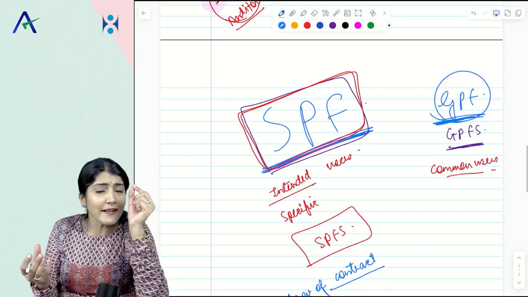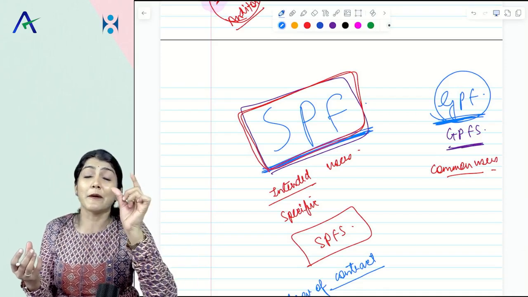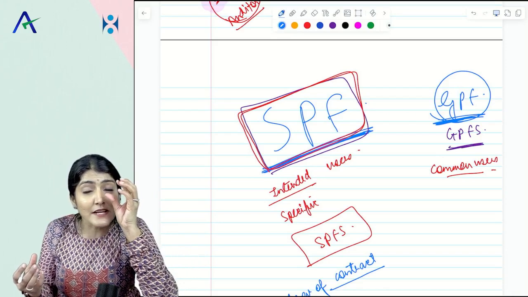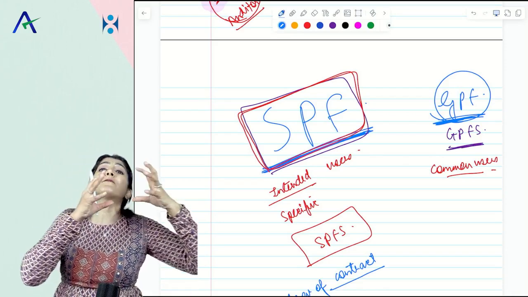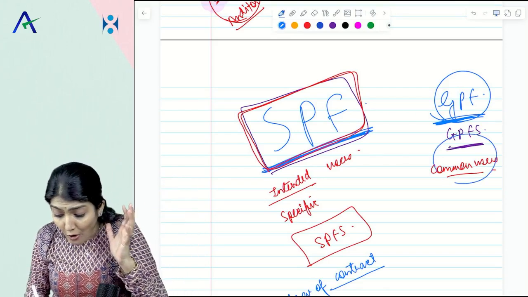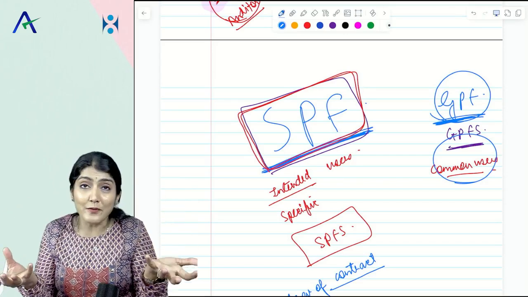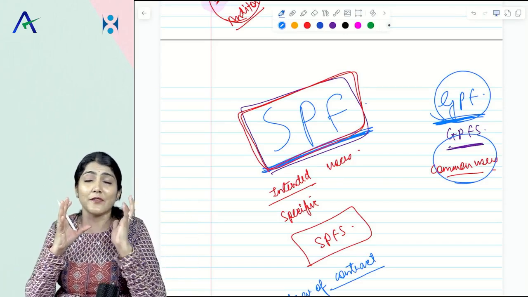So the bottom line, when will you say that these are special purpose framework? When the financial statements are being prepared only for a specific set of users. They are not for the common users, not for the broad range of users. Then it is called a special purpose framework.